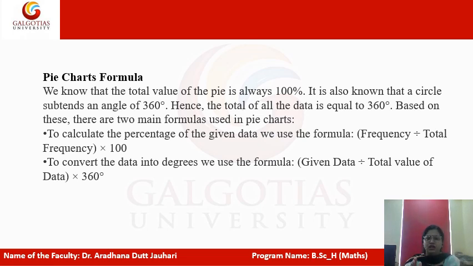We know that the total value of a pie is always 100%. It is also a circle subtending an angle of 360 degrees, so the total data is equal to 360. Based on this, there are two main formulas we use in a pie chart. To calculate the percentage of the given data, we use frequency divided by total frequency, times 100. To convert the data into degrees, we use the given data divided by the total value of the data, times 360.